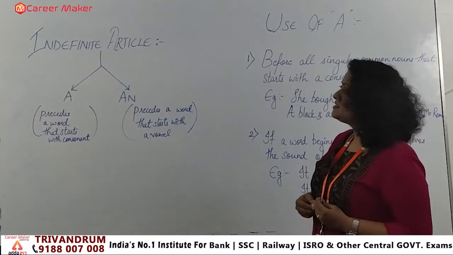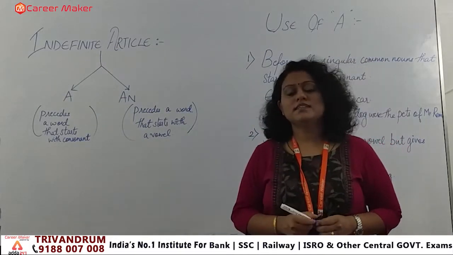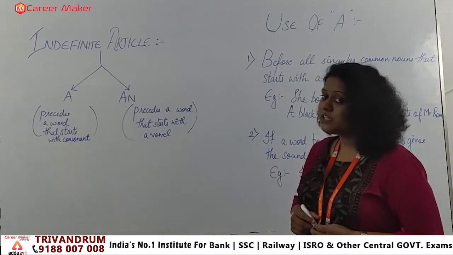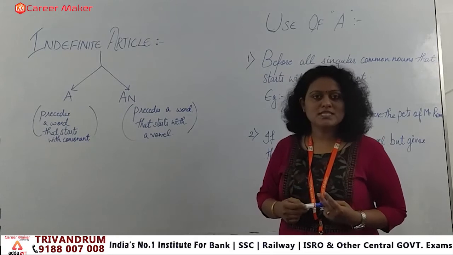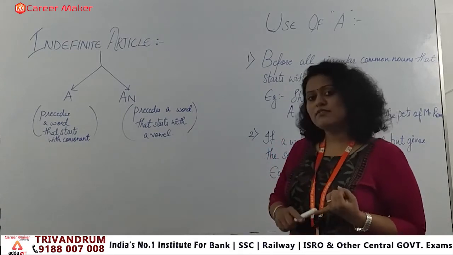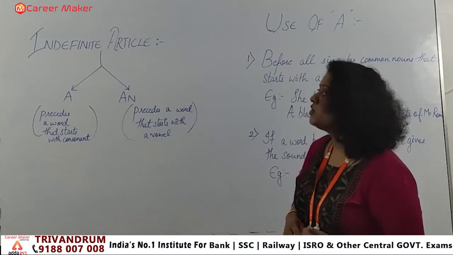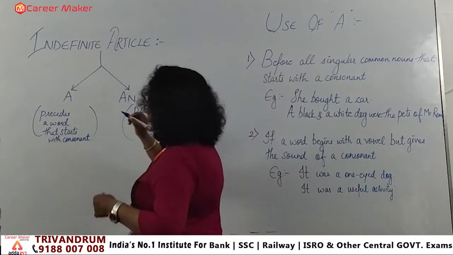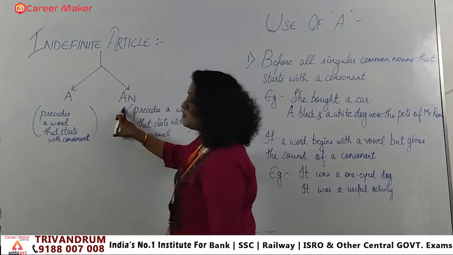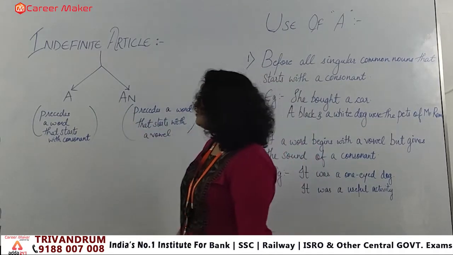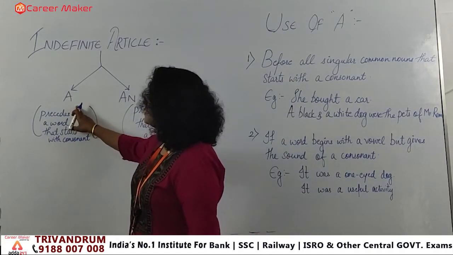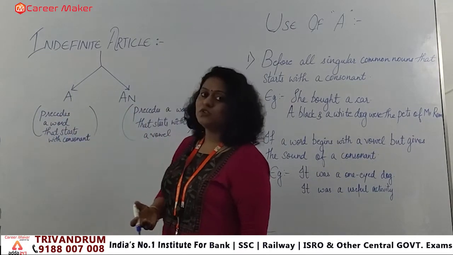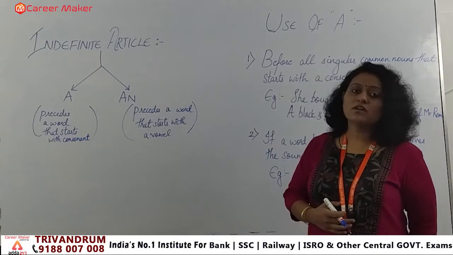In the previous class we had seen the definite articles. Here we are going to see the indefinite articles. I told you we have two types of articles: one is the definite and the second one is the indefinite. In indefinite articles we have two: one is a and the second one is an. When we talk about a as an article, it always precedes a word that starts with a consonant.